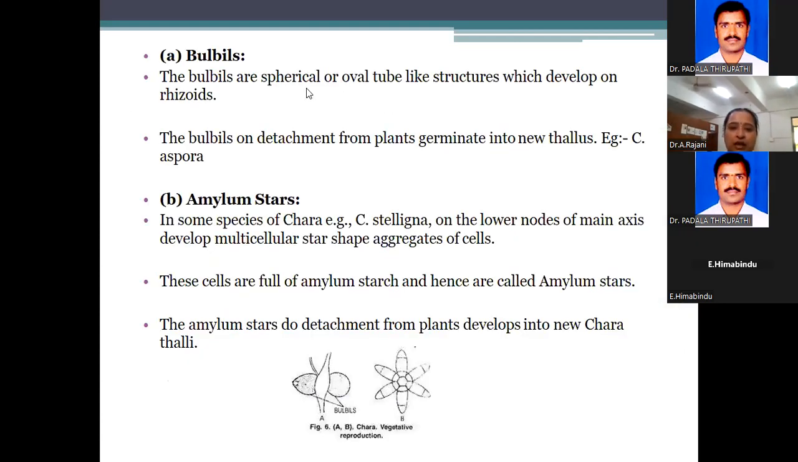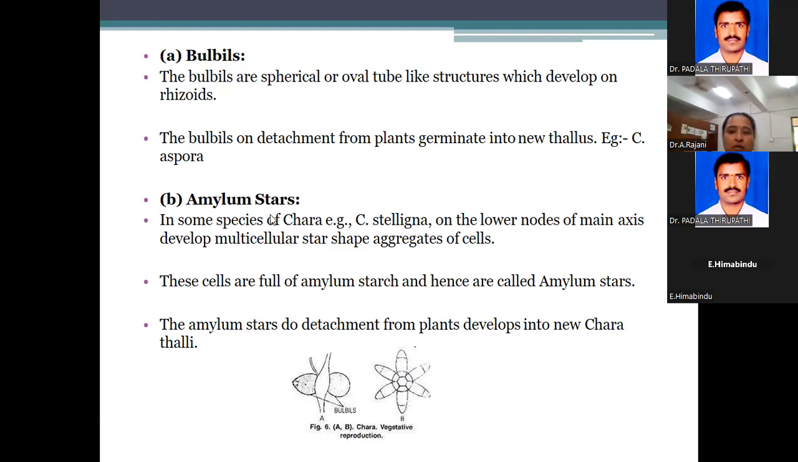Bulbils are spherical or oval in shape and develop on the rhizoid side. When these bulbils detach from the parent plant, they form a new Chara plant. Chara aspera. Examples are also very important. You can learn them by heart: the examples for vegetative reproduction in Chara. Another very important one is amylum starch. Many times they ask about the vegetative reproductive bodies, amylum starch, present in Chara, Stegleria, and some species.